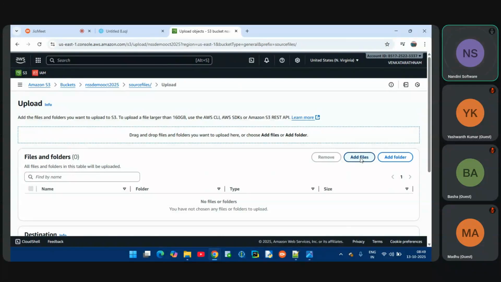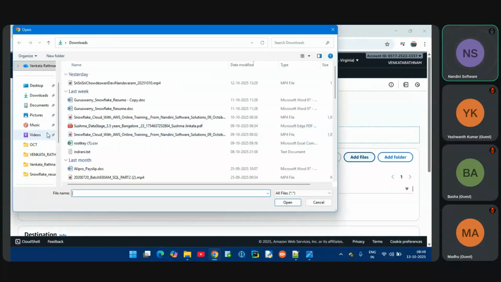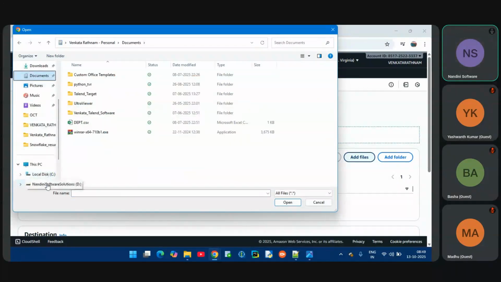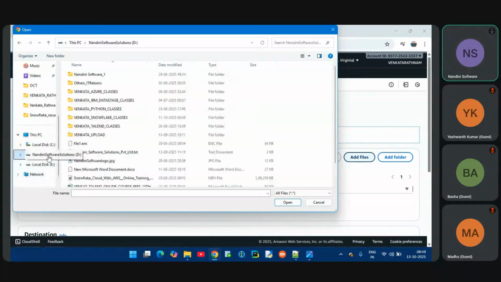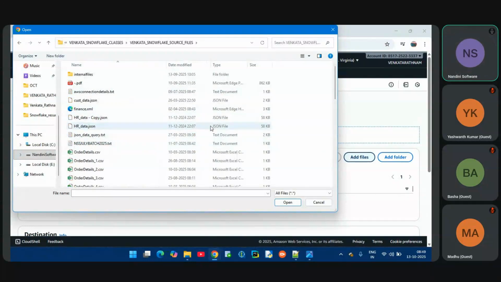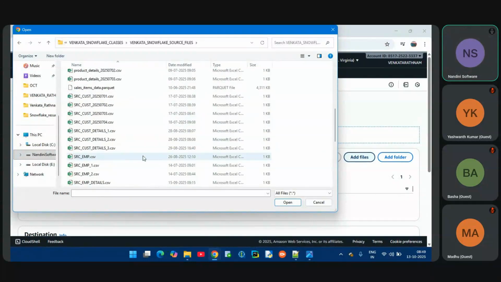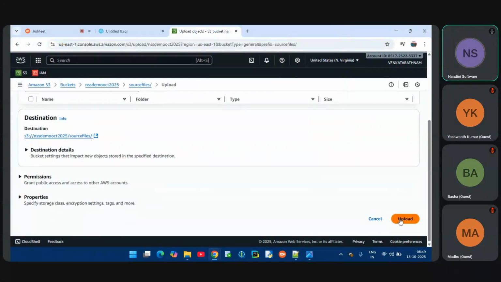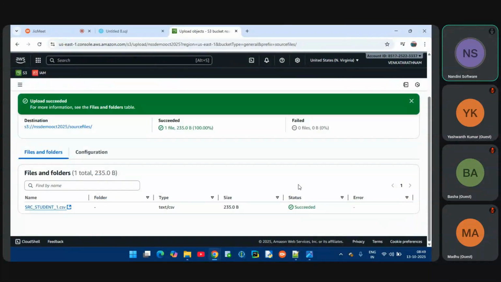There is the add files option. So add the files. Let me go to our batch folder, Nandini Software Solutions, then Snowflake, then source files. This is on my computer, and I am uploading it into AWS S3. This is the first part, guys. In real time, we will not upload it manually. Either the ETL or ELT team will upload the files.